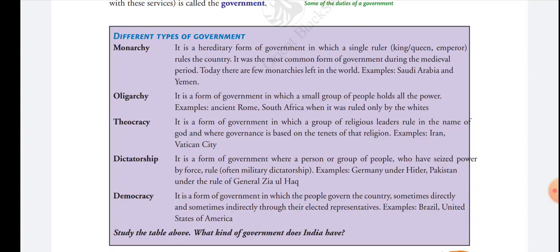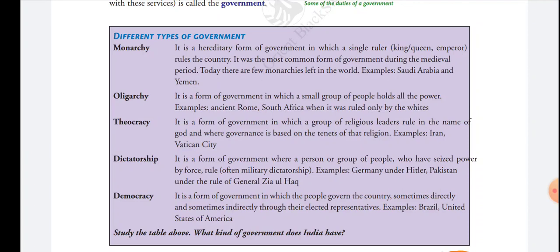Next one is theocracy. Theocracy is a form of government where a group of religious leaders rule in the name of God.